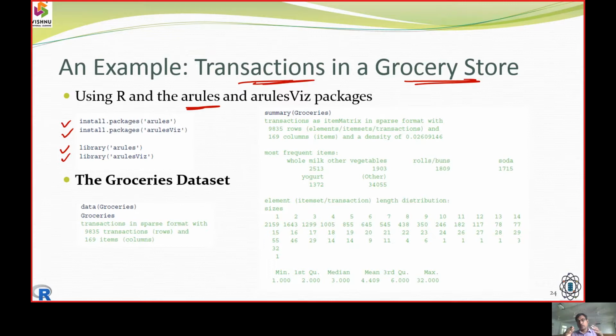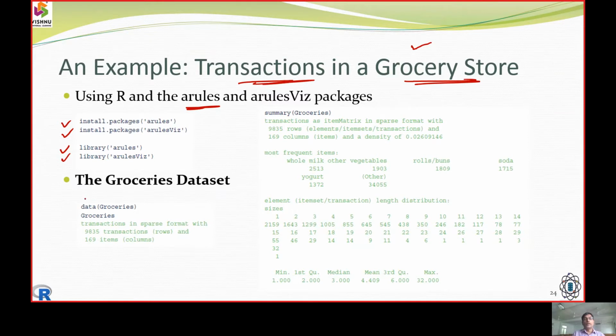So first the step was to install the package, and then to load the library. That part we are done. Next, we need to check the transactions in the grocery store.